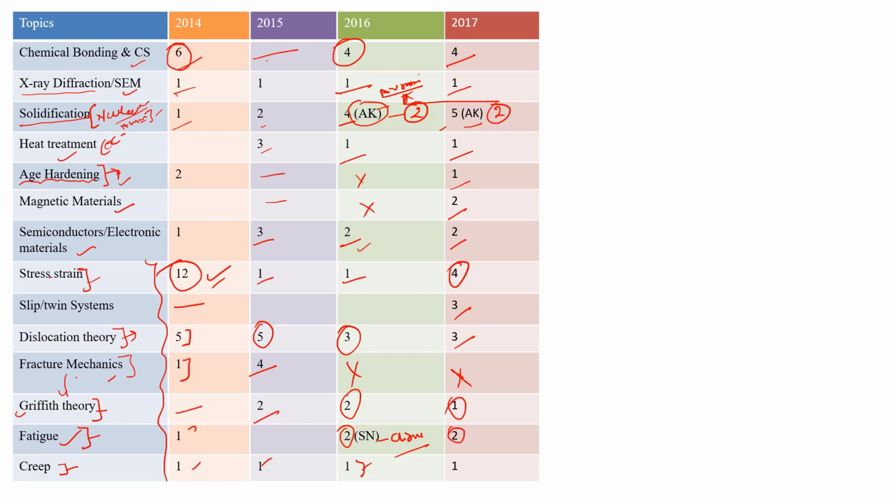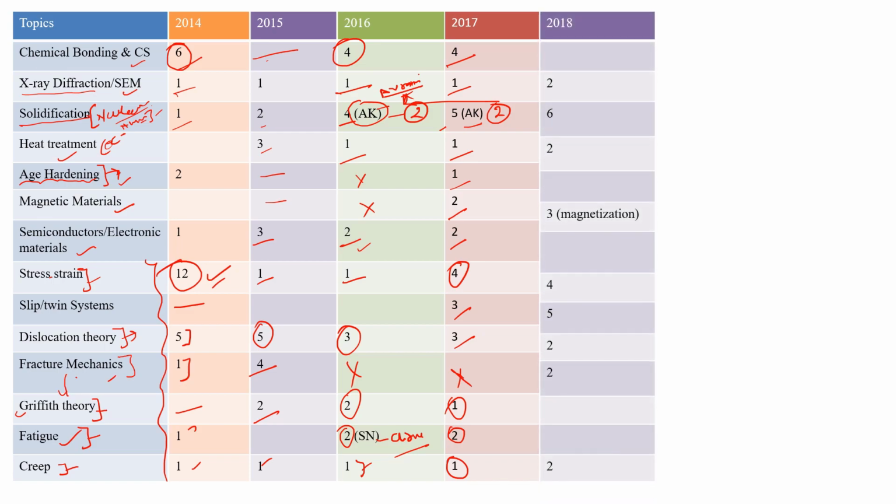Okay, the year is 2018, and in that year they did not ask any question from chemical bonding and crystal system. They asked a question from X-ray diffraction itself, 6 marks from solidification, and a 2 marks question was from heat treatment, that was based on the diagram, and a 3 marks question was from magnetic materials, and that was a saturation magnetization question, and also one more question for 1 mark. Okay, in semiconductor and electronic materials they did not ask any question.